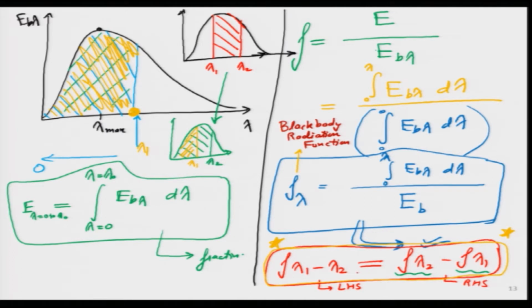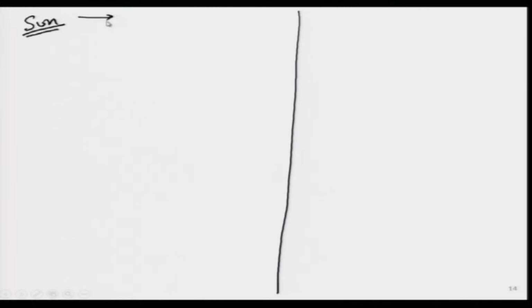And let us take a quick example. Before we go to the incandescent bulb, can we take one more example? I will go to the incandescent in just a little while. But because we started this whole analysis of radiation heat transfer with the sun, let us try to calculate the fraction of energy which is coming from the sun between the wavelengths of the visible spectrum. I am going to assume it is between 0.4 and 0.7 microns, because these are approximate values. That is an assumption.